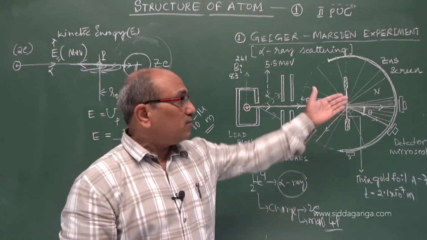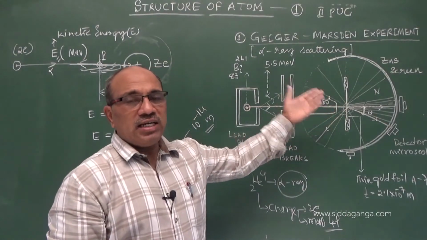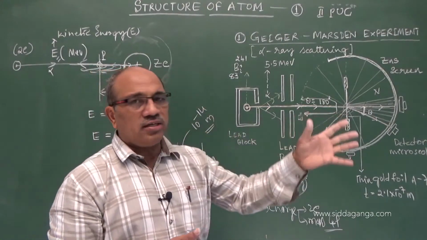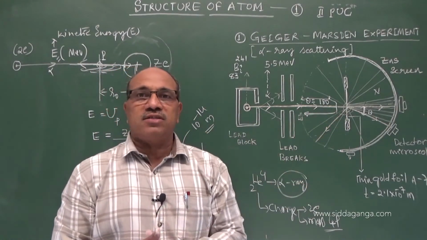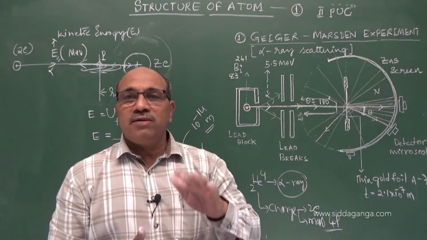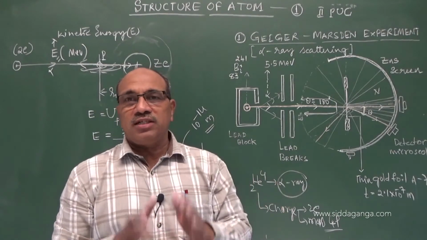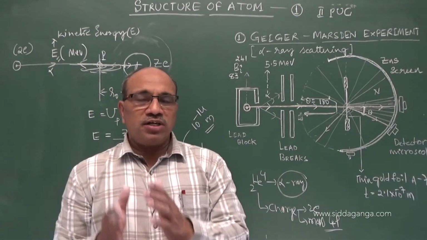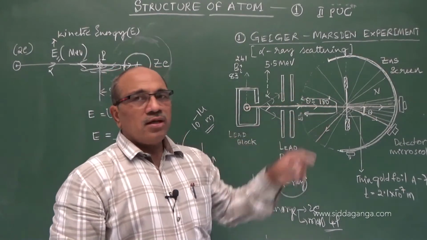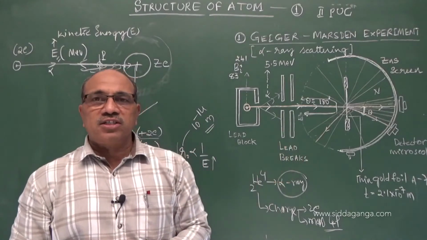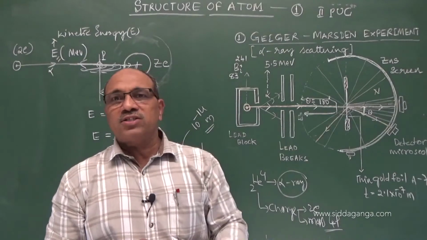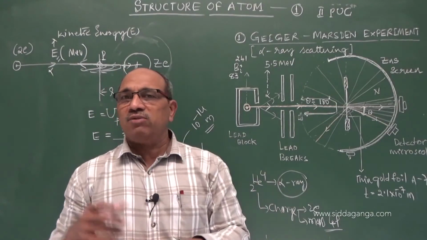What is the conclusion? Undeviation. 99.9% of the alpha particles incident on the gold foil go straight without deviation, which implies that there is a large empty space in the atom. That is the conclusion part. If they ask what are the conclusions of the alpha ray scattering experiment, you have to say most of the alpha particles passed through the gold foil undeviated, implying there is a large empty space. Why? We explained that one.